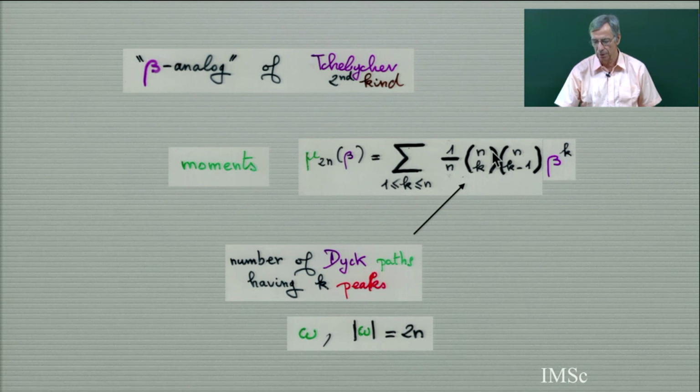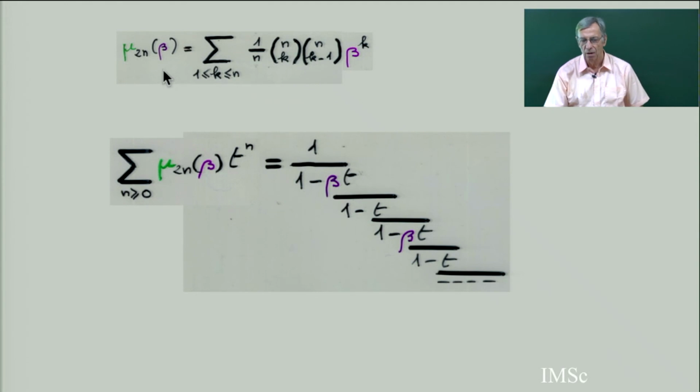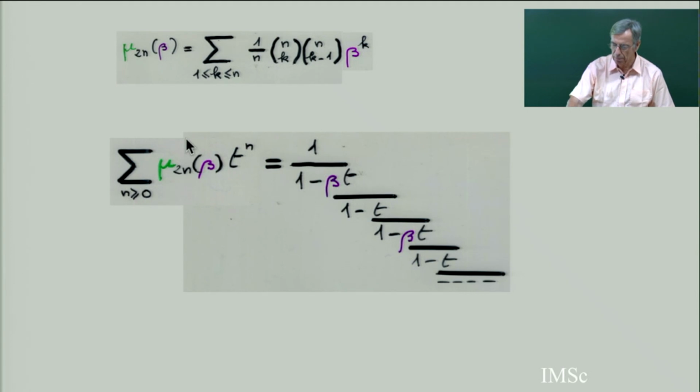This is usually called the beta distribution. And there is an expansion in continued fraction of this polynomial. So you see this continued fraction. If you put beta equal to 1, you get back the continued fraction expansion of the Catalan numbers. For Catalan, b_k equals 0 and λ_k equals 1. But here, for odd levels you put beta, then you don't, then you put beta, don't put, two by two. Then you get exactly the expansion of this power series, the beta analog of the Catalan numbers. And there is a nice, completely bijective proof of this.